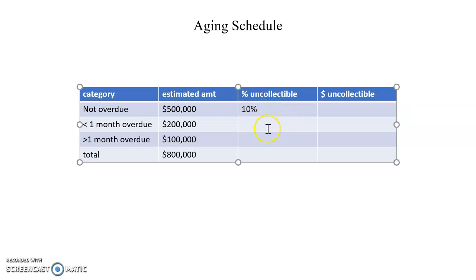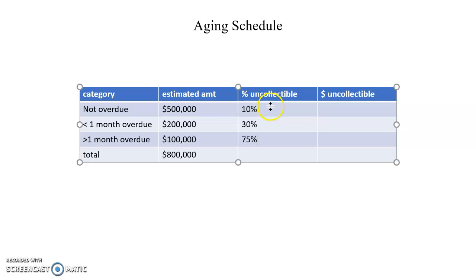Just 100 minus the percentage given. For the second category, less than 1 month, they give us 70%. So that means that 30% will be uncollectible. For the very overdue accounts, the last category, they expect that only 25% will pay, in which case 100 minus 25 is 75%.